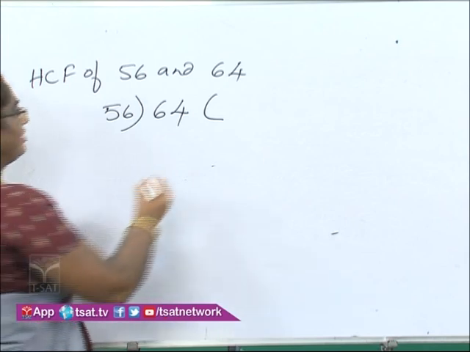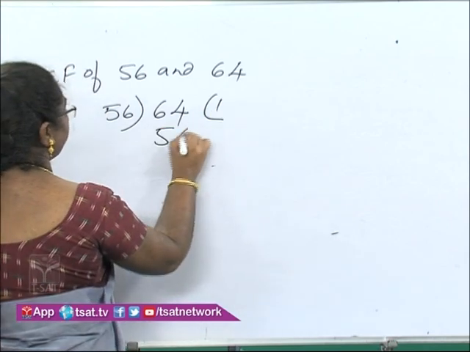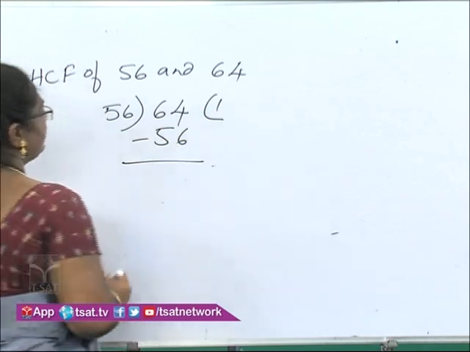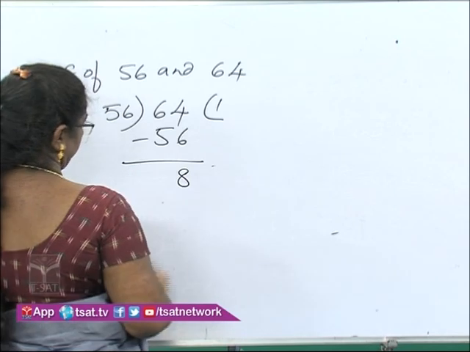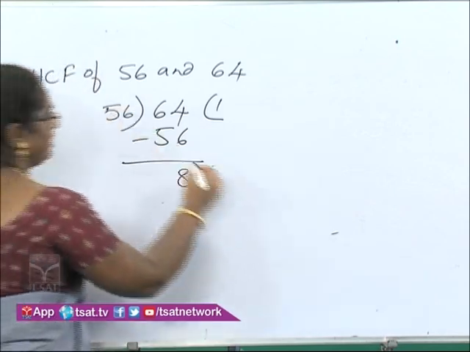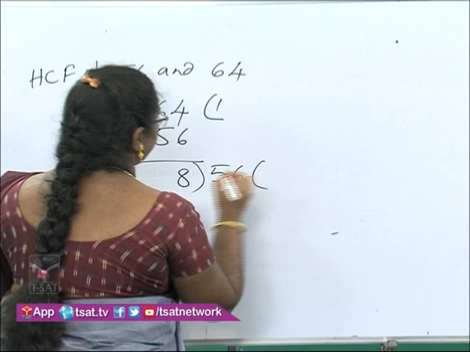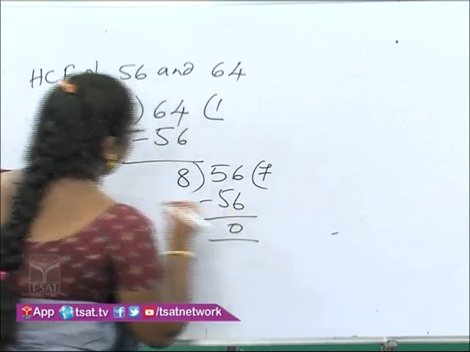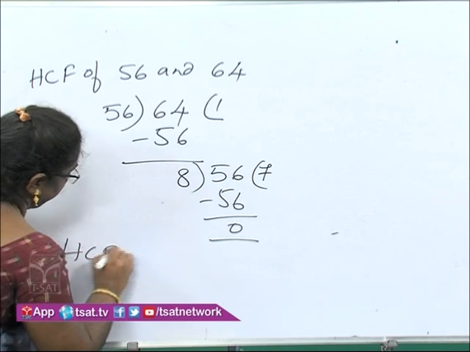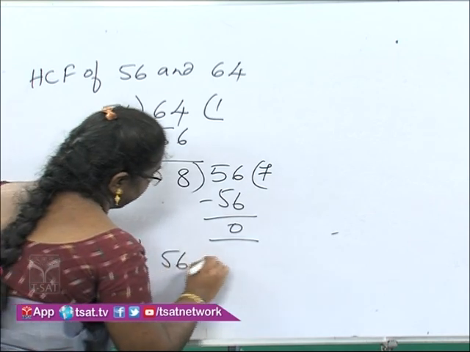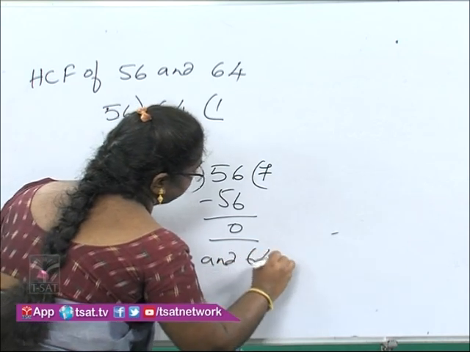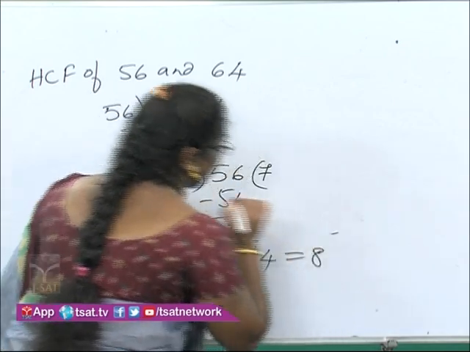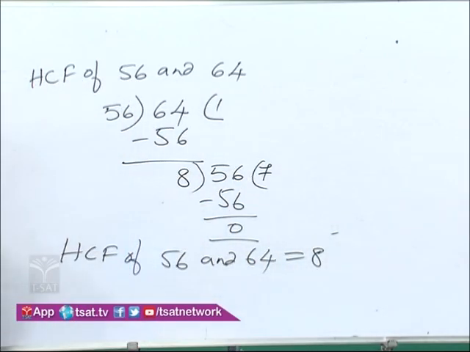We know that it will go only one time, 56, and now bring down 56. So, HCF of 56 and 64 is 8. I hope you understand, children.